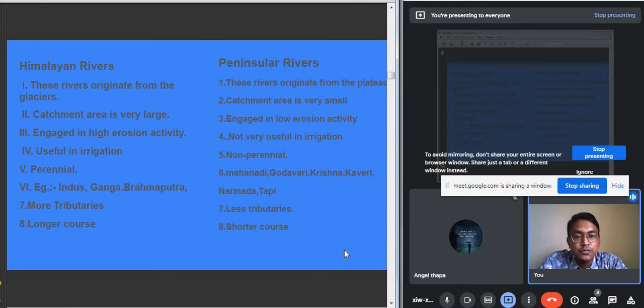In our next class, we will be discussing the major Himalayan rivers, that is the Indus, Ganga, and the Brahmaputra, like where the river Indus originates and the different characteristics of the Indus, the Ganga and the Brahmaputra, as well as the major peninsular rivers like the Narmada, Godavari, Krishna, Kaveri, Mahanadi, etc. So this is about today's class, where I have discussed the introductory part of the drainage chapter, the drainage system of our country.